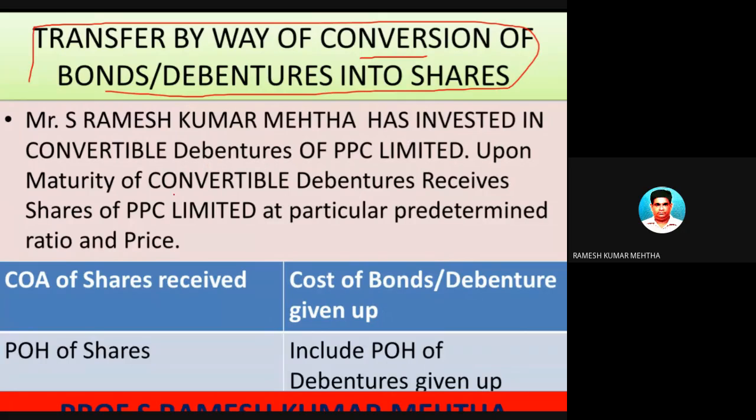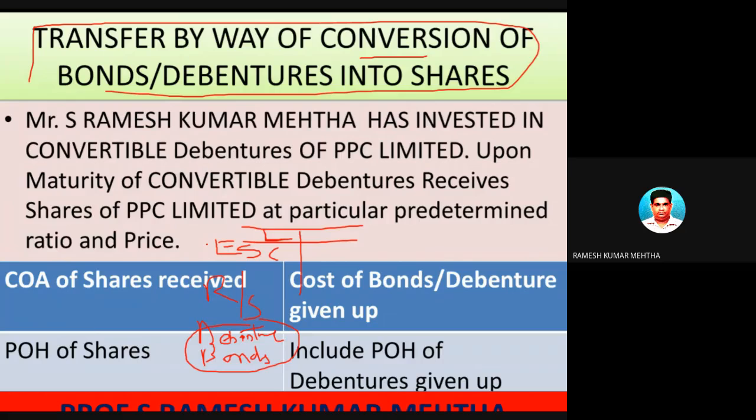If you look on the liability side of the balance sheet, you will have equity share capital, you get reserves and surplus, you get debentures, you have bonds under the heading debt capital.